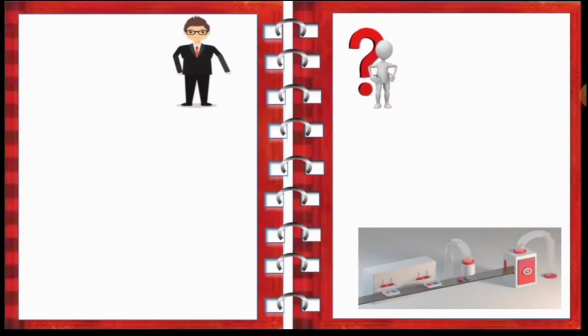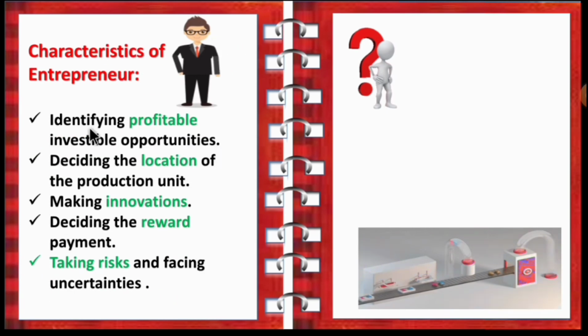Now let's see the characteristics of an entrepreneur. Identifying profitable investable opportunities: a businessman or organizer has to identify all the profitable ways in the business. Deciding the location of the production unit: he has to decide the proper location for the factory. Making innovations, in the sense of installing machines in the factory.